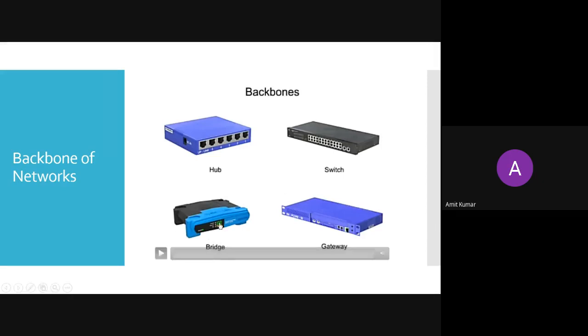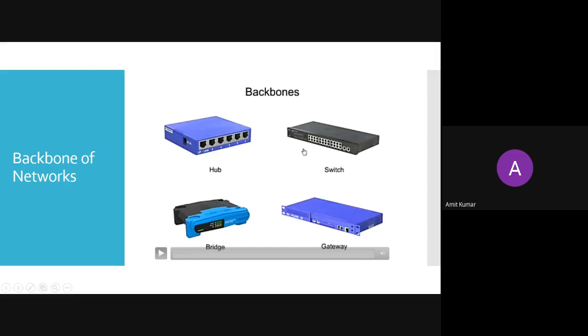Here there is less chance of collision. There is still a chance of collision, but fewer chances. Now in the case of switches, there is no chance of collision, because we have a dedicated line for sending and receiving the messages. Each device is connected to each other. So it has the features of a bridge.